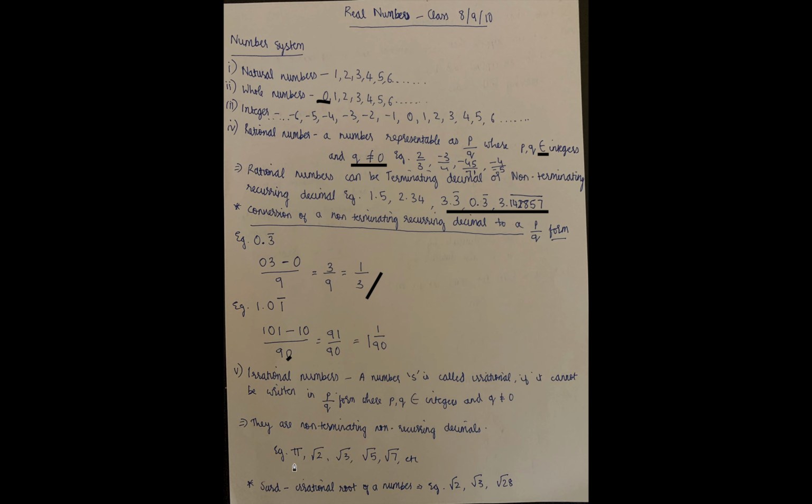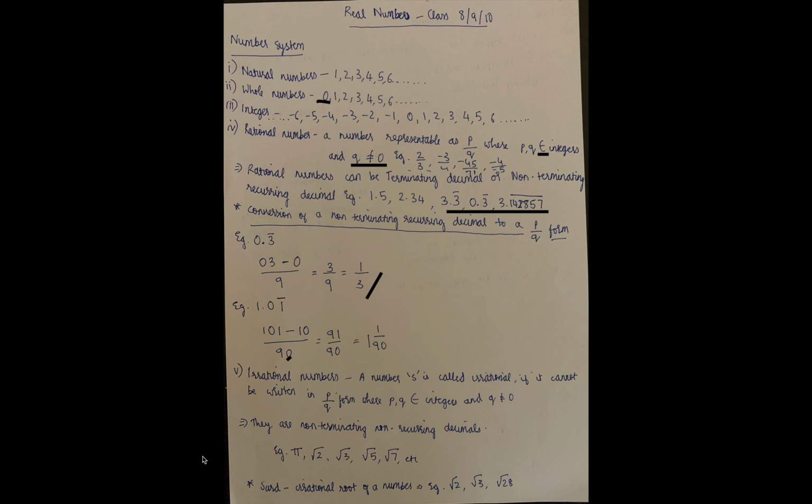Example: pi. You may be thinking pi equals 22 by 7, but no, pi is approximately equal to 22 by 7. It is approximated to make it easier. Next are root 2, root 3, root 5, root 7, definitely.